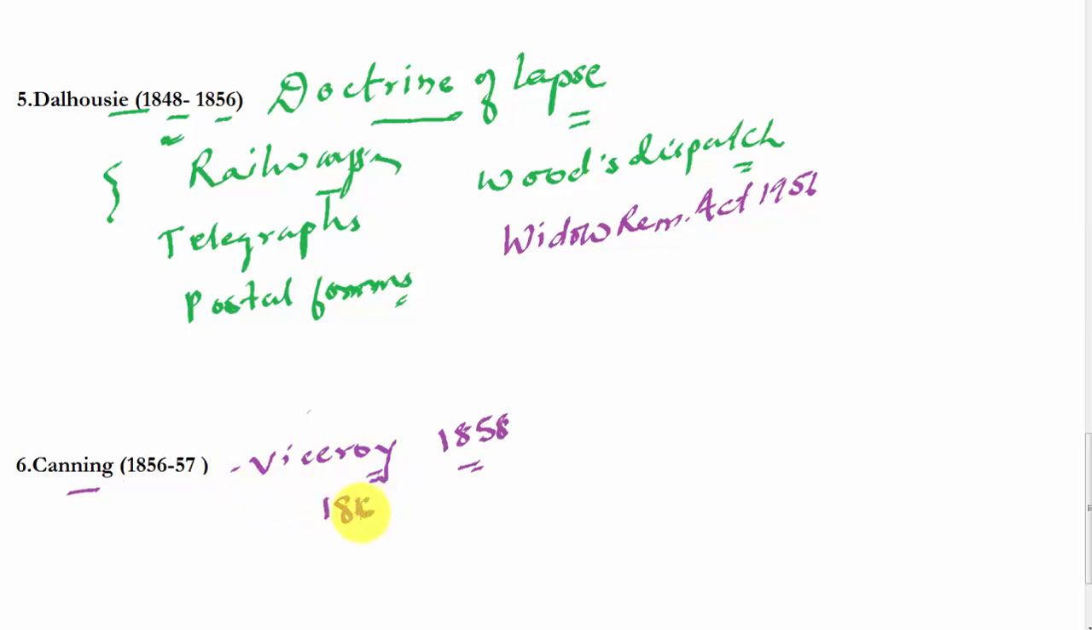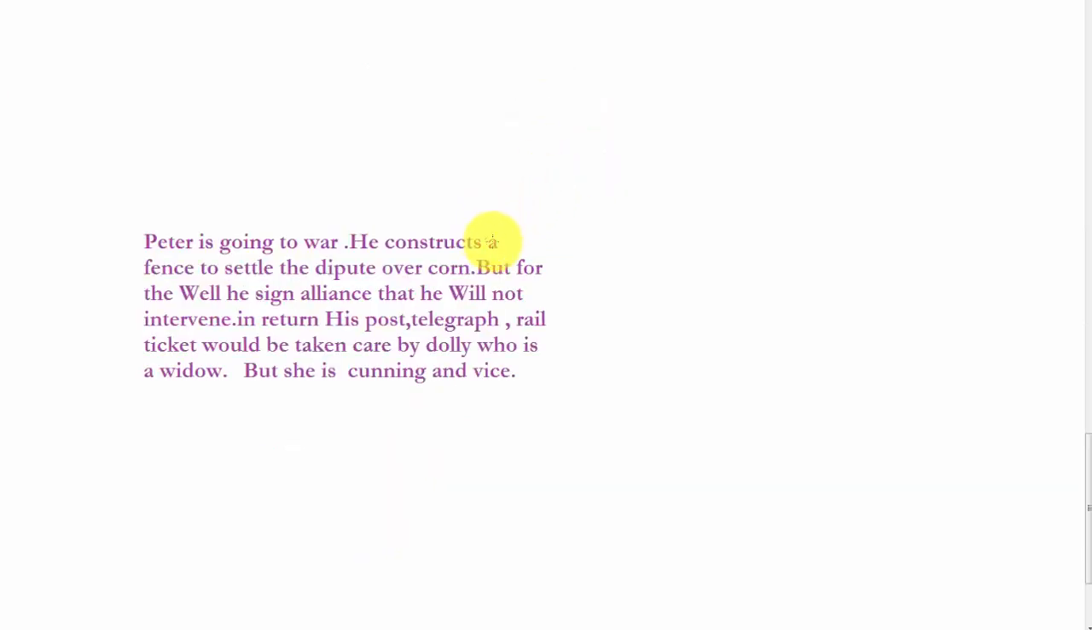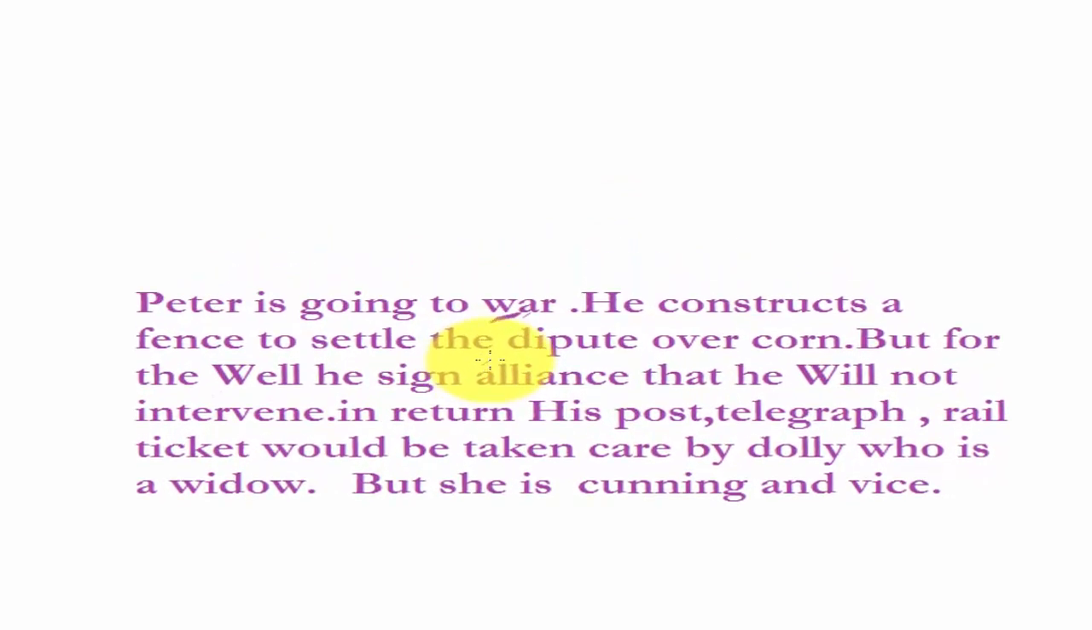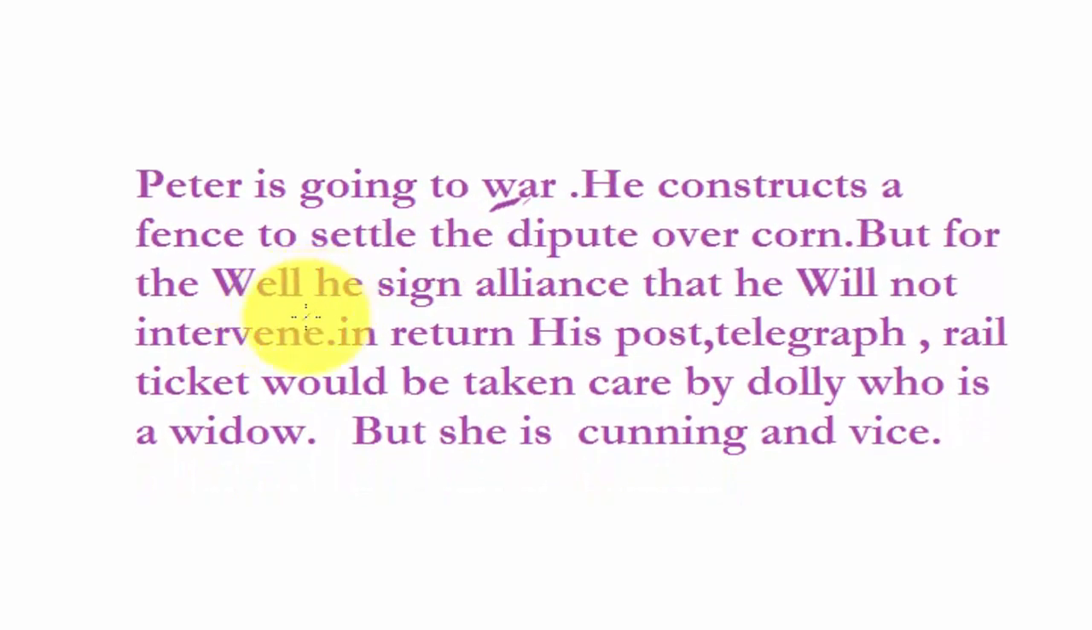To remember these Governor Generals and their important policies, I have made a small story. Imagine there is a person called Peter who is living in countryside and he has to go to war, but there is some dispute with his neighbor who is a widow. But before going to war, he constructs a fence because he has some dispute over the cornfield. There is a well also in that cornfield over which he cannot construct that fence.